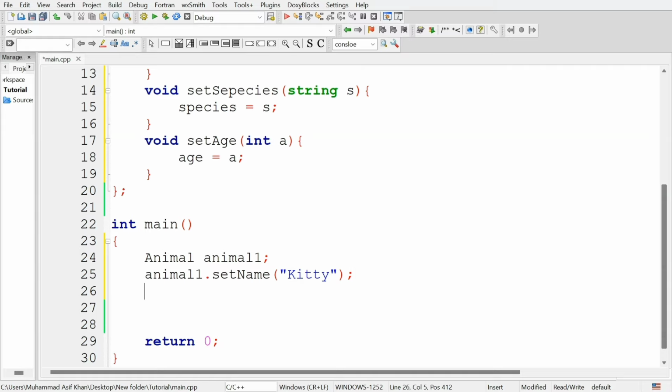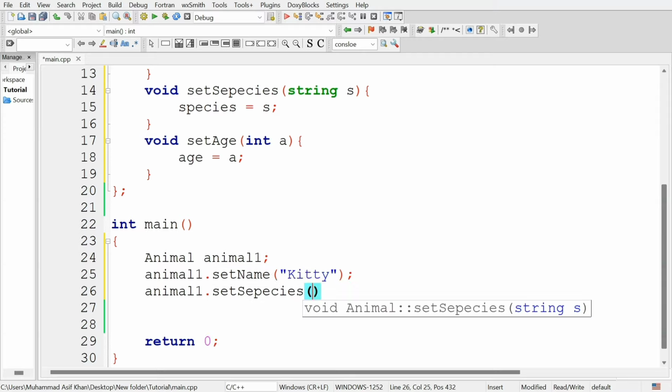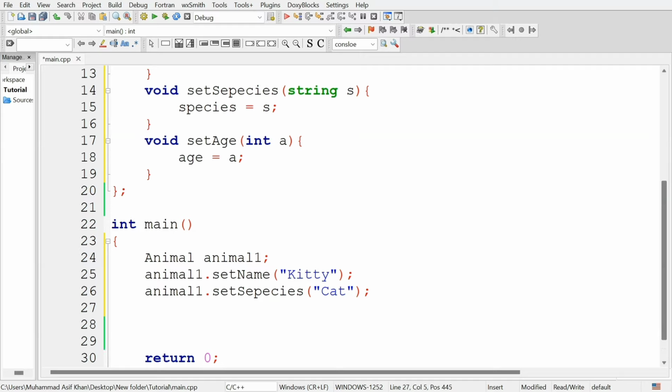Similarly, you can call the animal1 dot set species method to set the species attribute and give this the species of this kitty animal. Kitty is a cat, and this method will store this cat string value into the species attribute of this animal1 object.